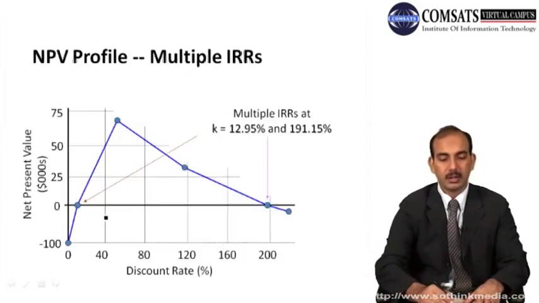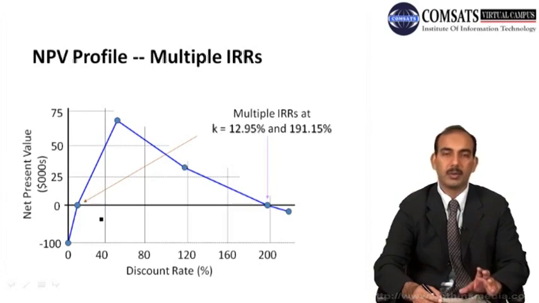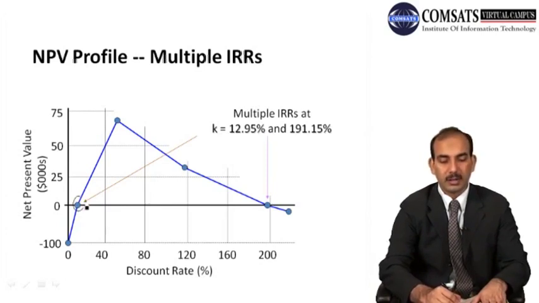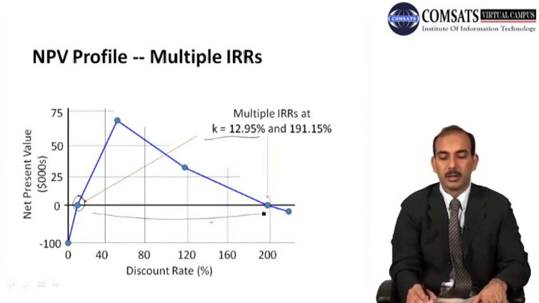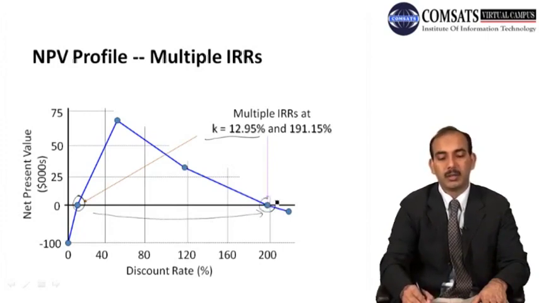And you can see here that in the case of two sign changes in the cash flows, we will have two internal rates of return. In our previous example, which we discussed in our last lecture as well, you can see one internal rate of return is at this level where the required rate is 12.95%, and as you go along the discount rate you will reach again a point where the net present value becomes 0 again. That point is again an internal rate of return. So there are two internal rates of return, one at 12.95%, the other one at 191.15%.